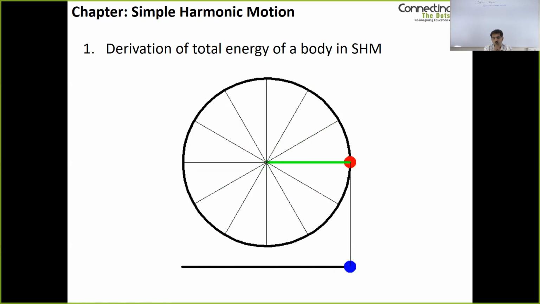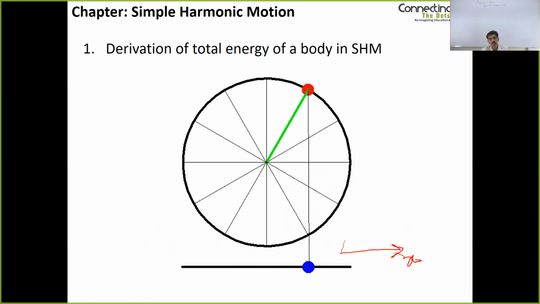Now what is the blue dot? If we were to take the red dot and plot only its position along the x-axis, we are plotting the position of the red dot on the x-axis. So the blue dot represents the x component of the red dot.